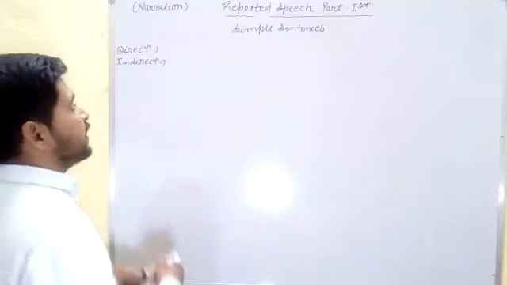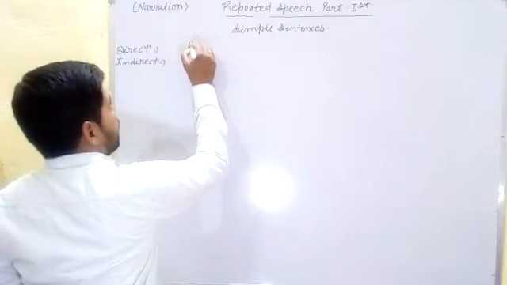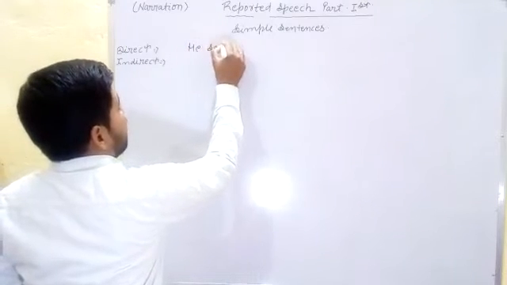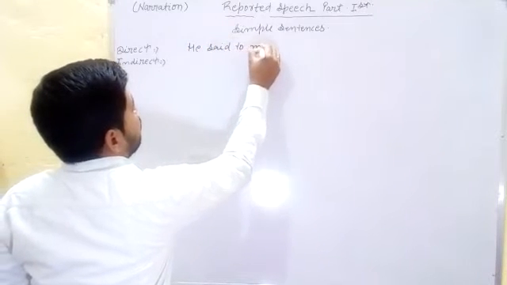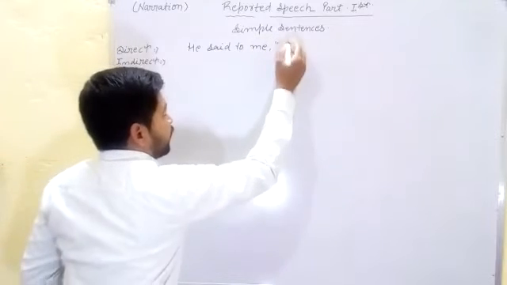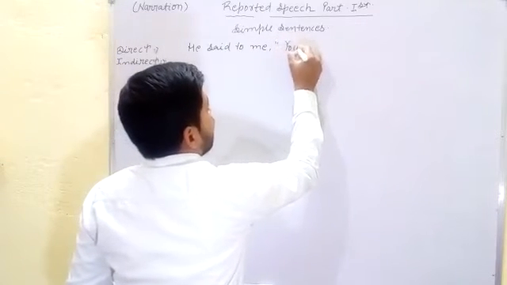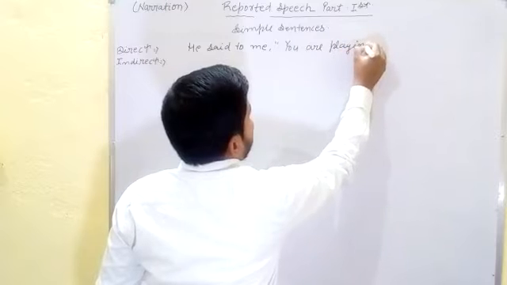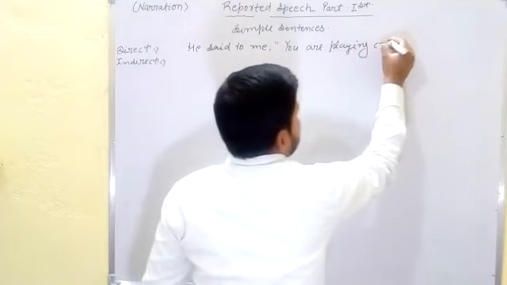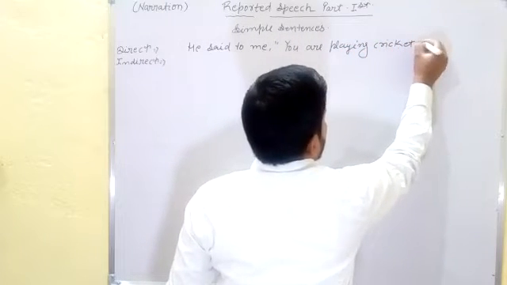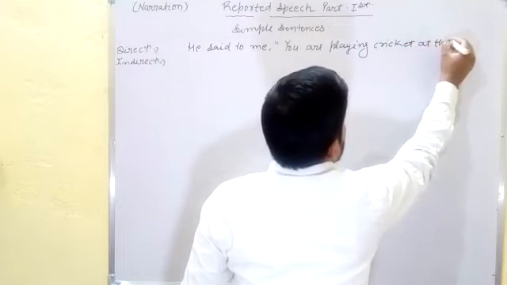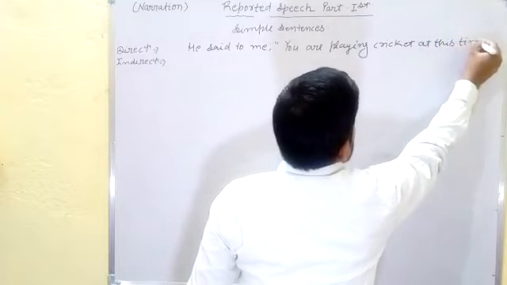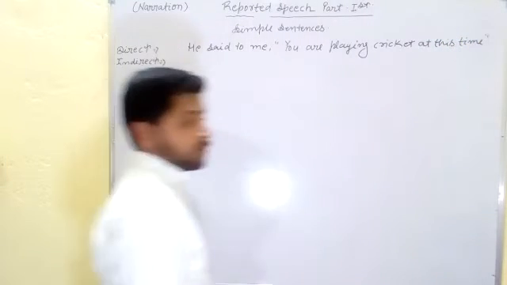Now what is the direct sentence? In any examination you can find: he said to me, in inverted commas, you are playing cricket at this time. It is a sentence.